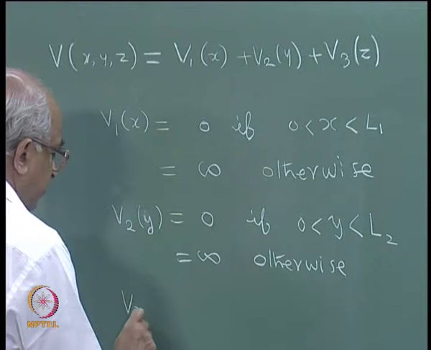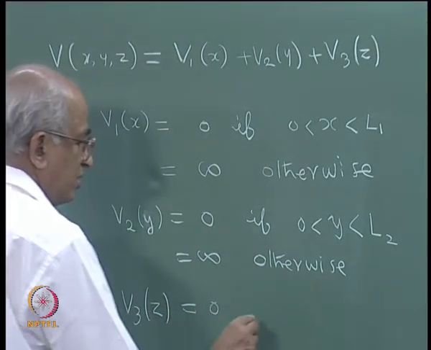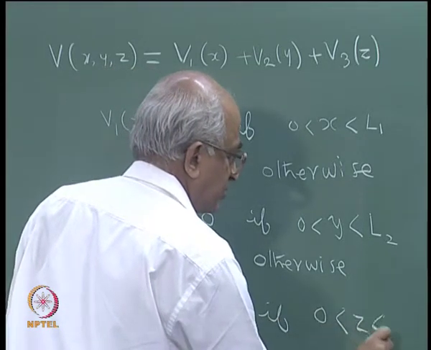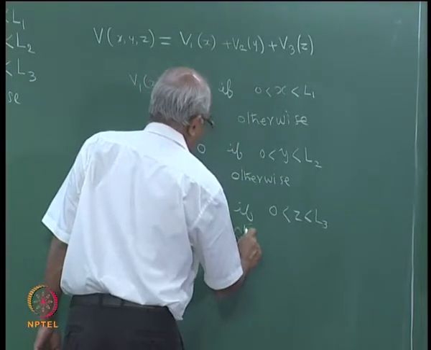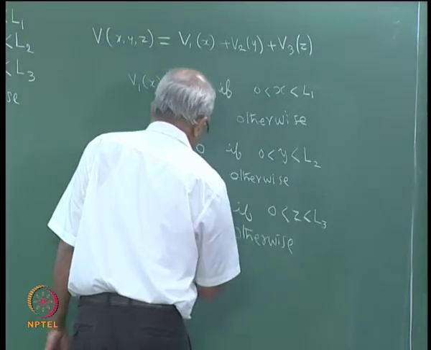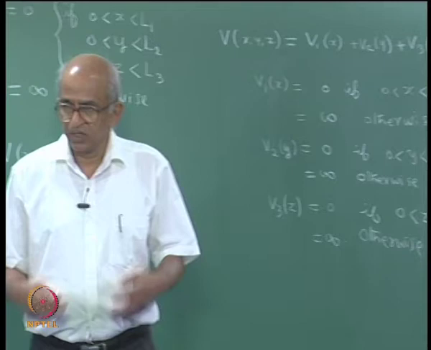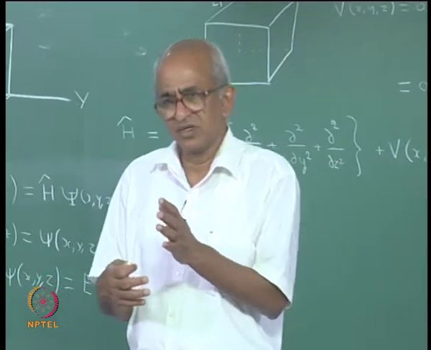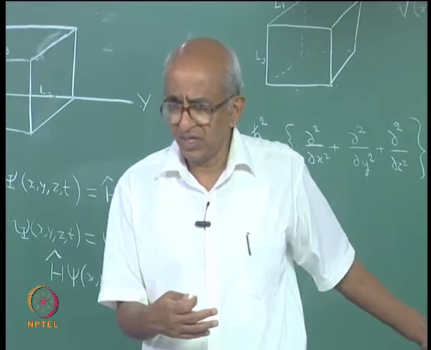And V3 of z will again be defined to be 0 if 0 is less than z, less than L3 and equal to infinity otherwise. So, all that I am saying is that the original potential may be written as if it is a sum of 3 separate terms which are defined like this.